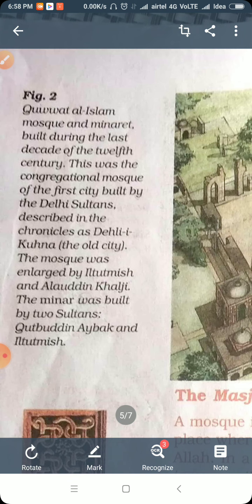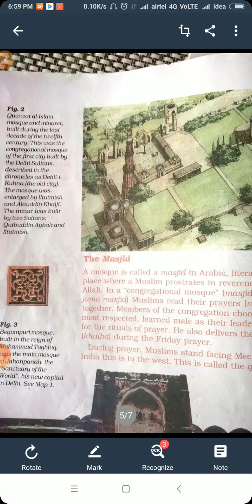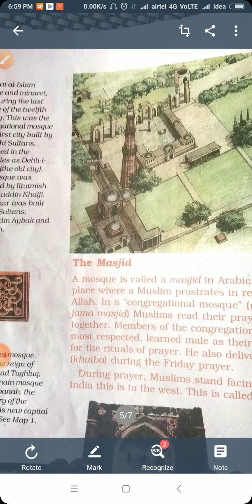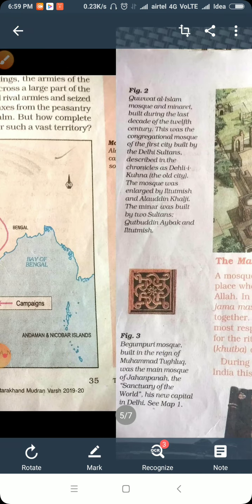The minar was built by two sultans, that is Qutbuddin Aibak and Iltutmish. You know that the Qutub Minar was started by Qutbuddin Aibak, who was a slave of Muhammad Ghori, and later it was finished by Iltutmish, who was again a slave. You know that the name slave dynasty is because slaves were very, very faithful to their ruler. So after the king, they become the ruler because they have all the information with them. That's why they become the ruler or sultan.